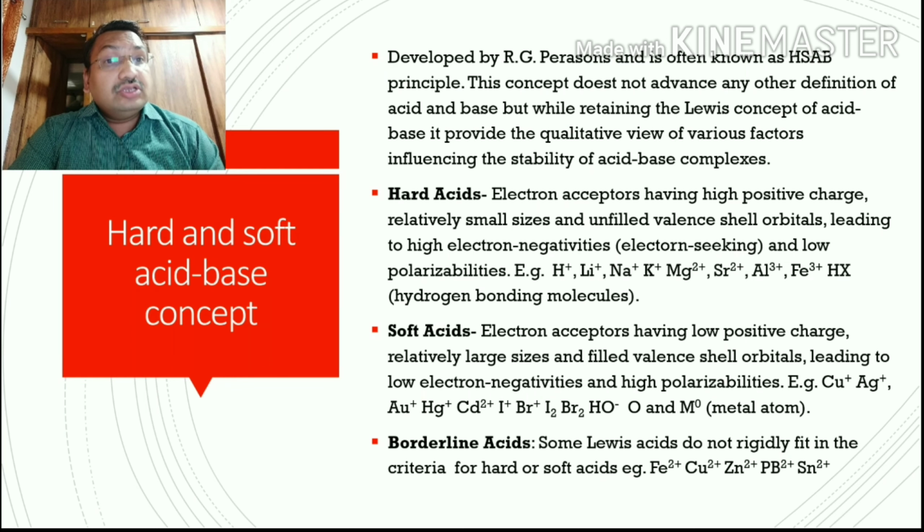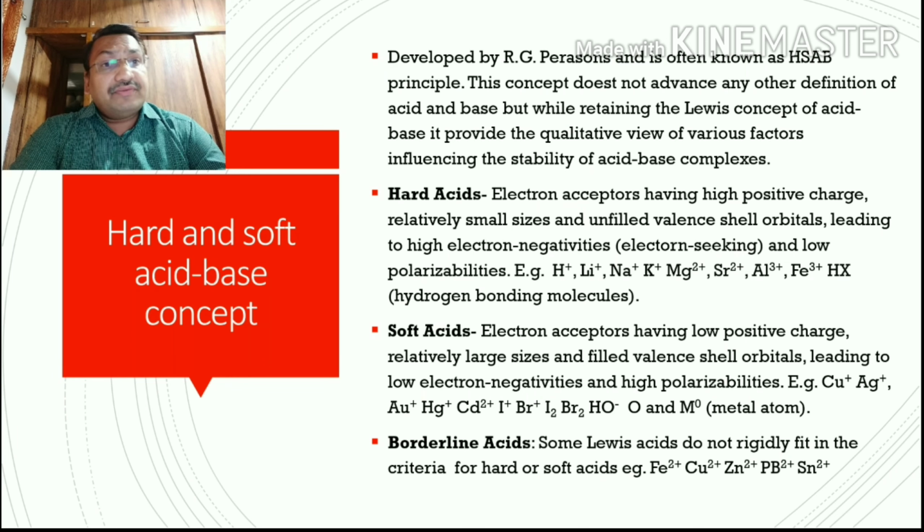Soft acids have filled valence shell orbitals, leading to low electronegativity and high polarizability, completely opposite to hard acids. Examples are copper ion, silver ion, gold, mercury, cadmium, iodine, bromine molecules, and metals.